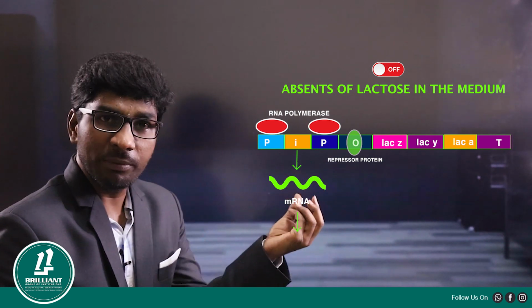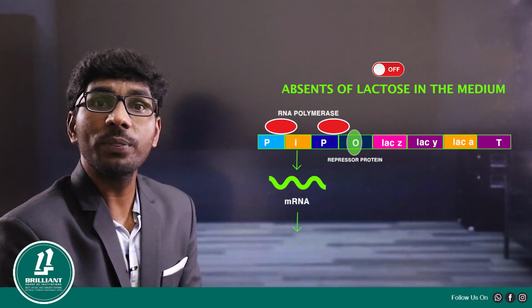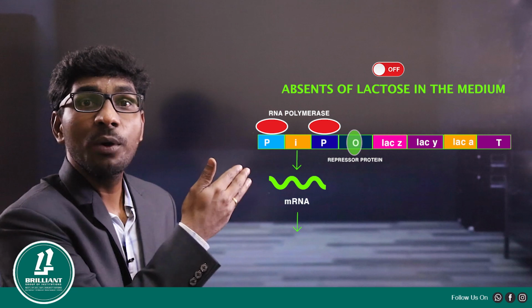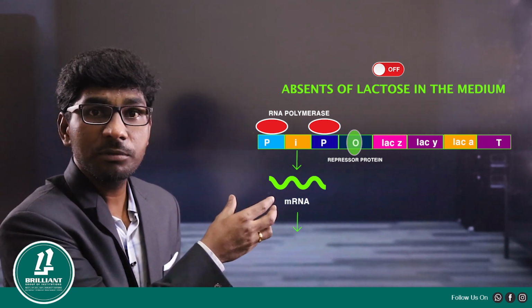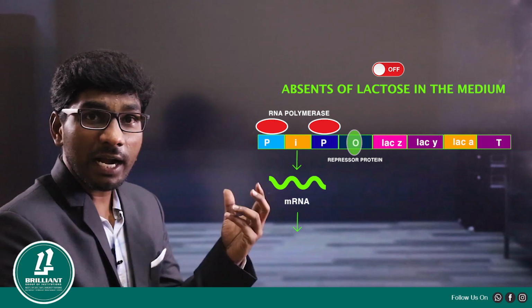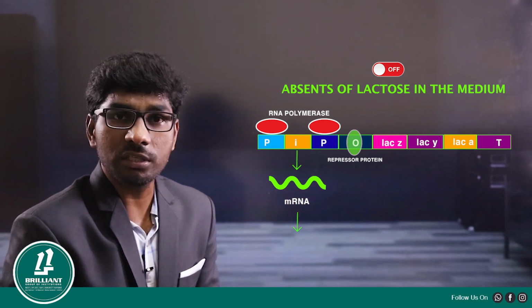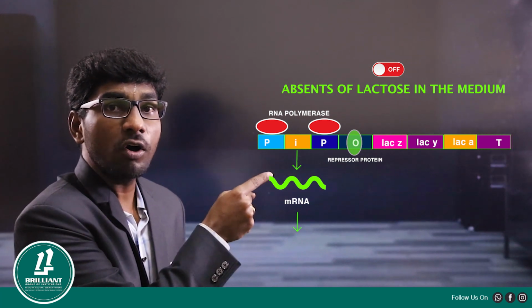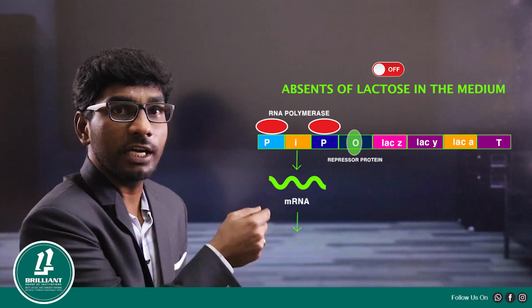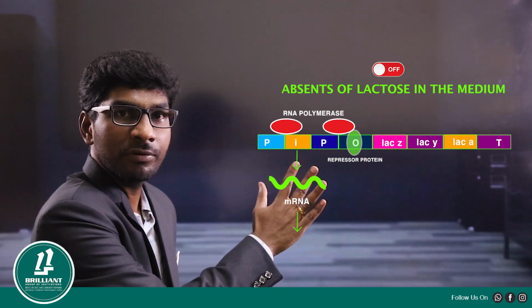It cannot read what's written on the structural genes, because on the operator gene, the repressor protein has blocked that pathway, right?